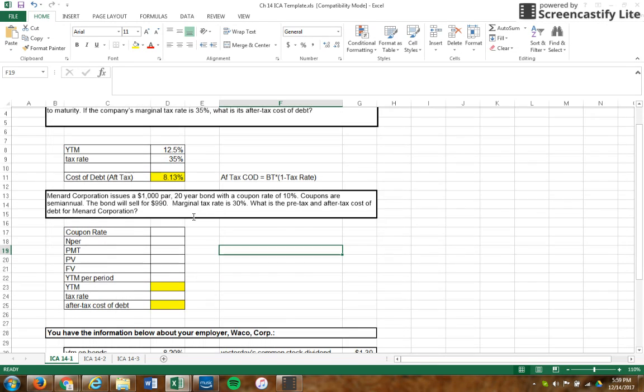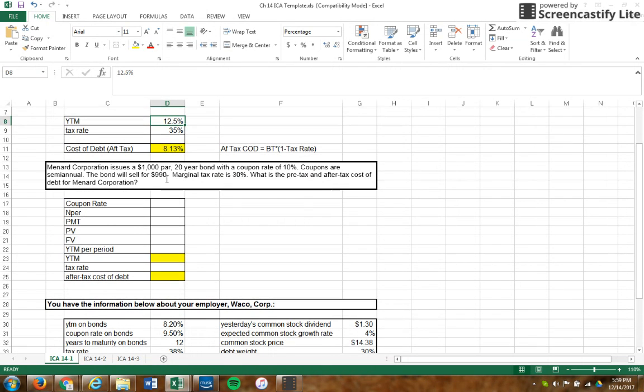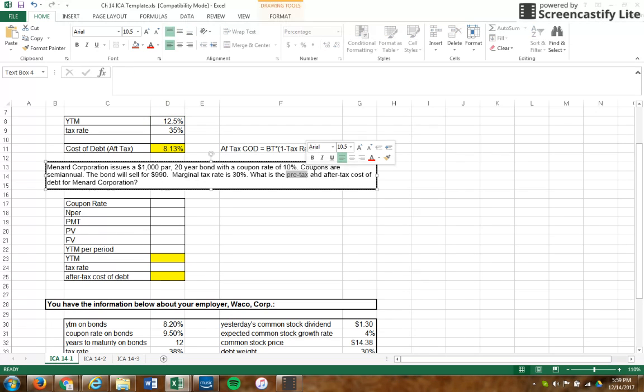But sometimes we're not necessarily given the yield to maturity. We're given all the bond information, like here, where we'll have to calculate the yield to maturity first, then find the after-tax cost of debt. So let's look at this one. Menard Corporation issues a $1,000 par value 20-year bond with a coupon rate of 10%. Coupons are semi-annual. Bond sells for $990. Marginal tax rate is 30%. What is the pre-tax and after-tax cost of debt for Menard Corporation?